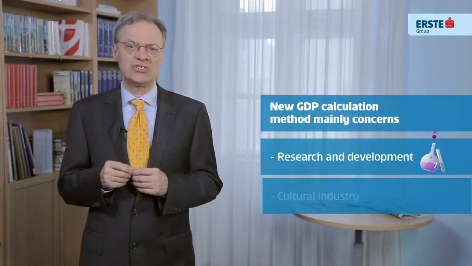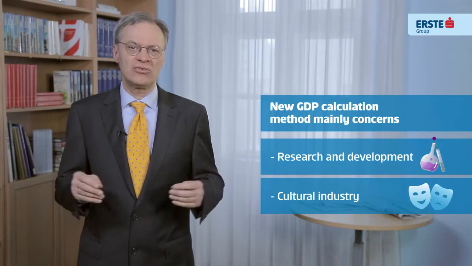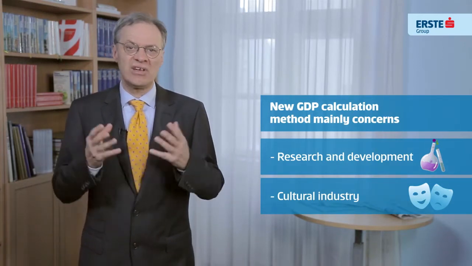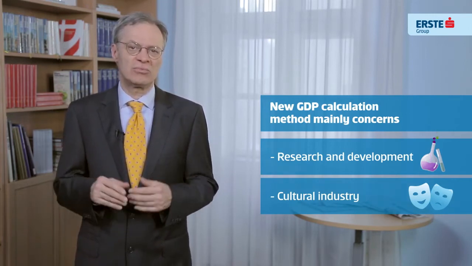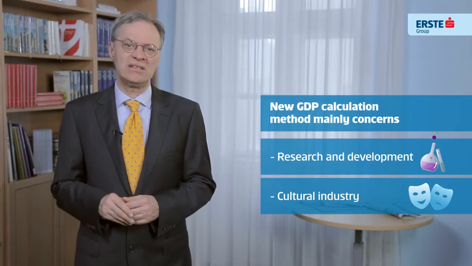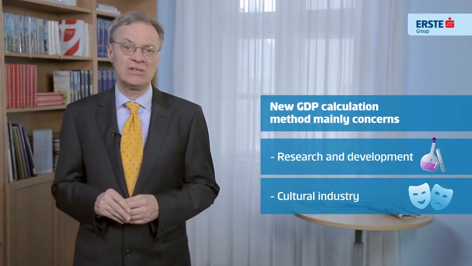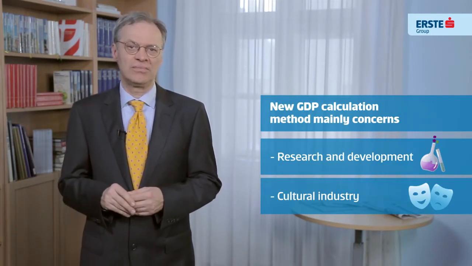A further change concerns the cultural industry. Up to now, only the direct turnover generated by movies, theater plays and literature were taken into account as a component of GDP, especially revenues from the sale of tickets, books and CDs. Now royalties are also included by counting them as intangible assets in GDP.